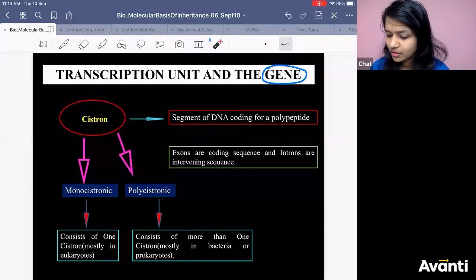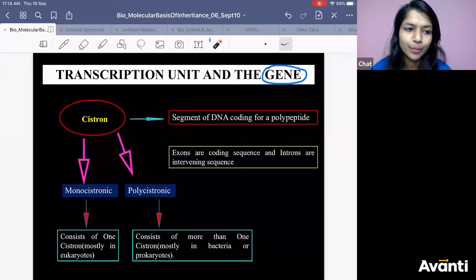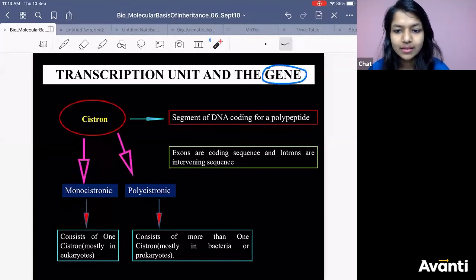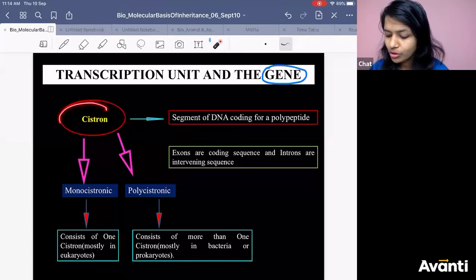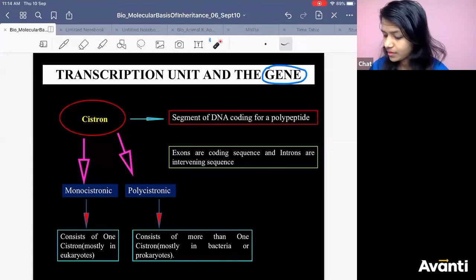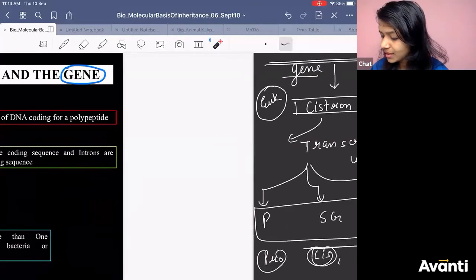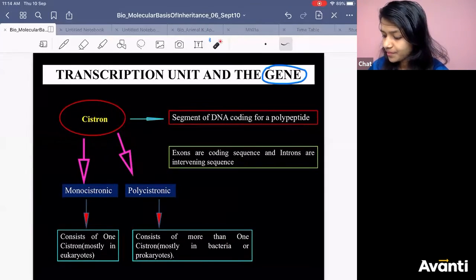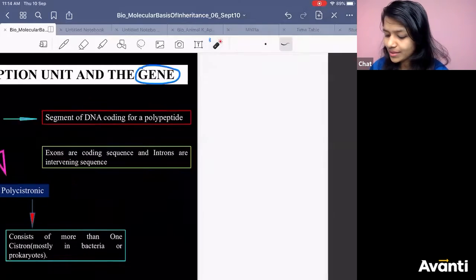Got it? So cistron is the segment of DNA which will make RNA, and that RNA will make the protein, right? But you know, a cistron has two parts. One will be a coding sequence and another will be a non-coding sequence.